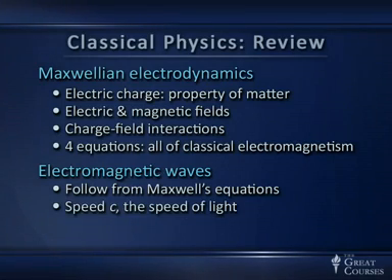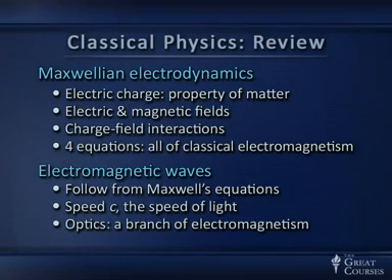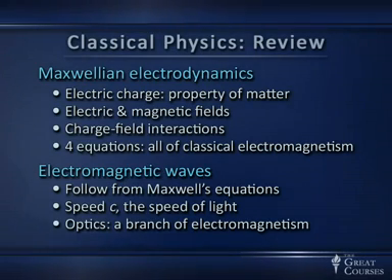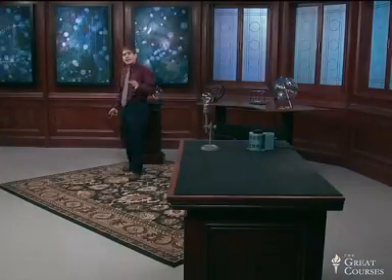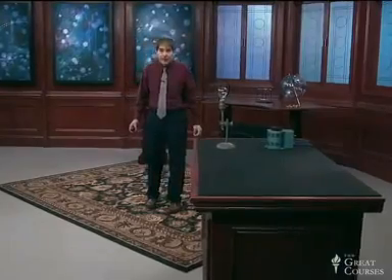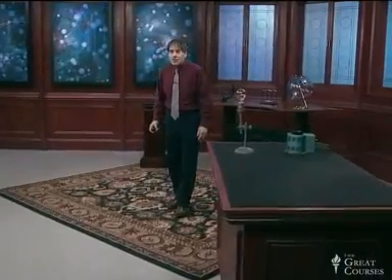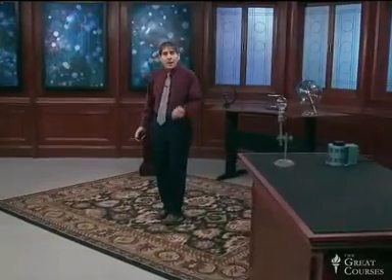They have this speed, the speed of light, and we recognized, or Maxwell recognized, that they include light. And that made optics a branch of electromagnetism. So Section 4, electromagnetism, got us an awful lot of new physics, including all of optics. Now, to put you again in this mindset of classical physicists in the 19th century, remember Maxwell is coming up with his theories at about the time of the Civil War in the United States, in the mid-1800s.